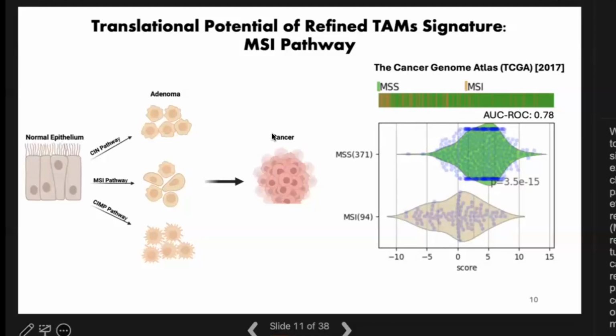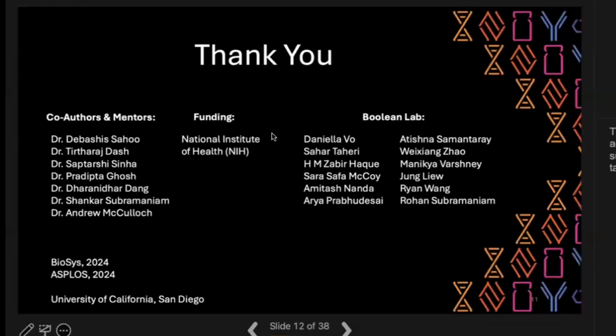So while these findings are promising, further research is warranted to explore the unique features of colorectal cancer. But nonetheless, we are very confident in our signature's ability to predict prognosis and identify macrophage polarization dynamics in colon tumors. So yeah, thank you so much for your kind attention.